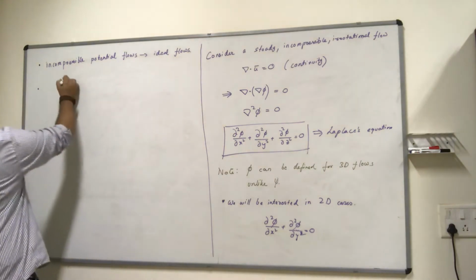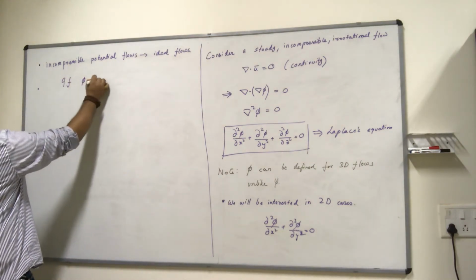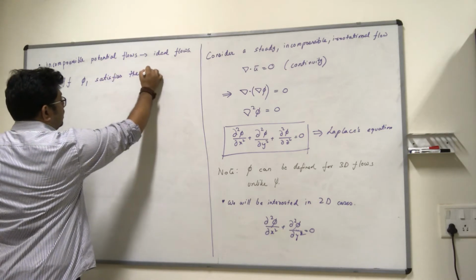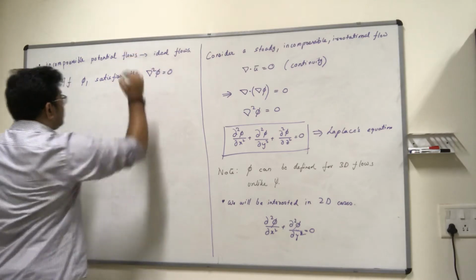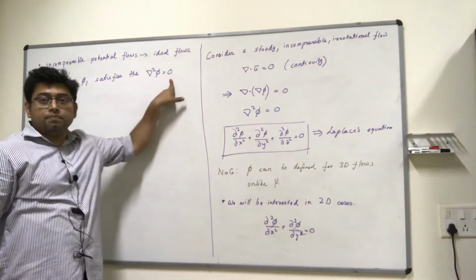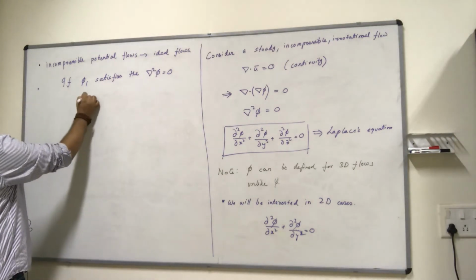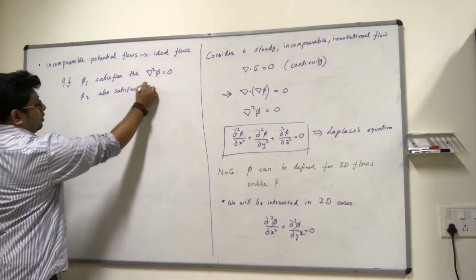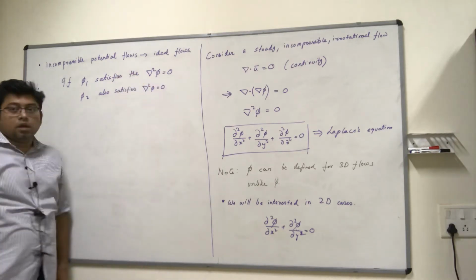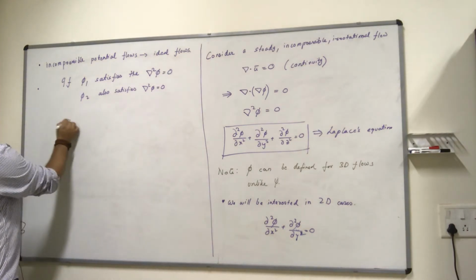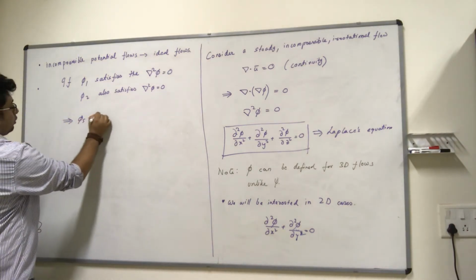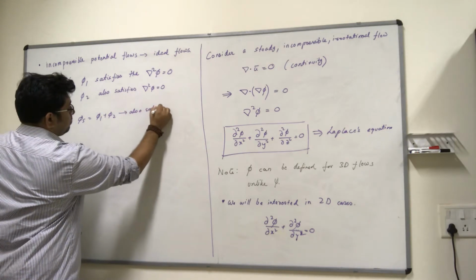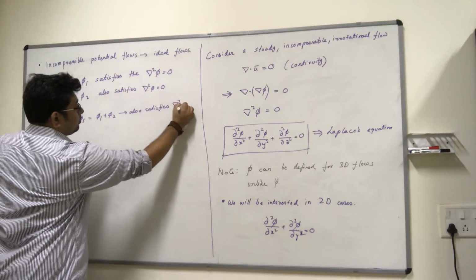So if phi 1 satisfies the Laplace's equation, let's say phi 1 is a solution of this equation, and let's say phi 2 also satisfies it, then it's rather straightforward to determine that the superposition of the two also satisfies the Laplace's equation.